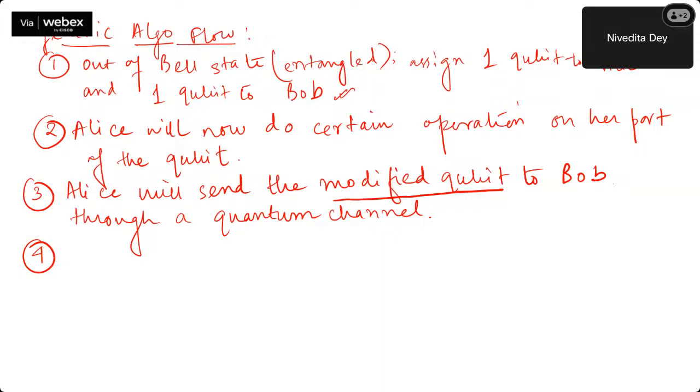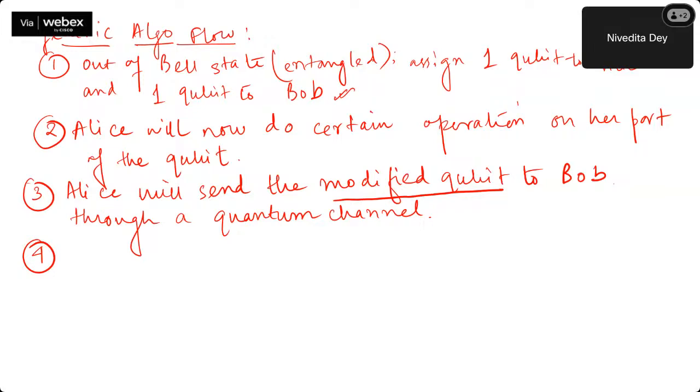Now Bob will be doing some measurements on his part of the qubit. And based on that, he will be able to, in double quotes, infer what classical 2 bits of information have been sent to him. So the idea here, why I'm doing it this way, is so that after that, if at least today I end with writing the quantum circuit for this dense coding, you should be able to understand it from the very beginning, because we have seen in a very detailed way how the teleportation works.